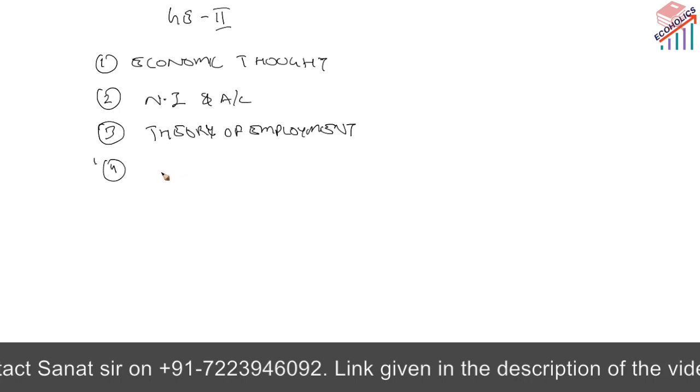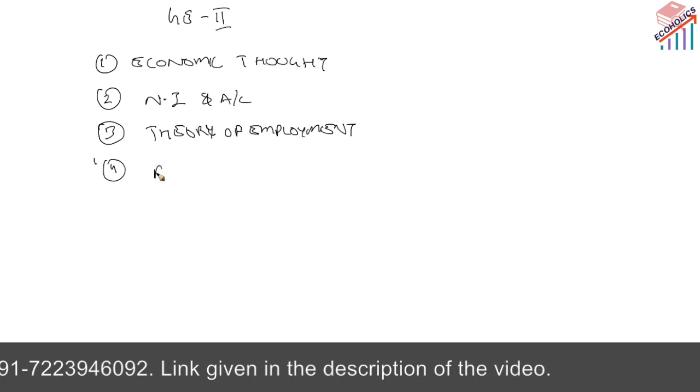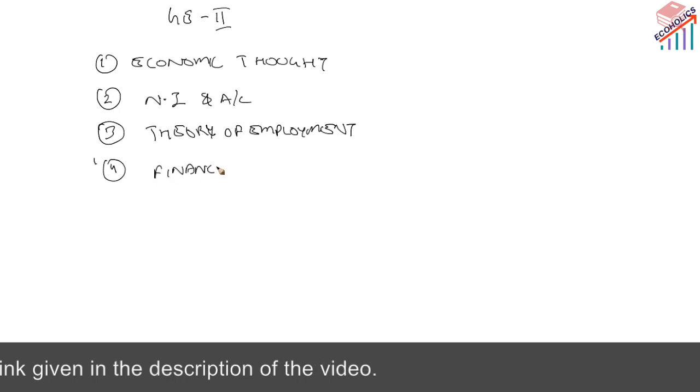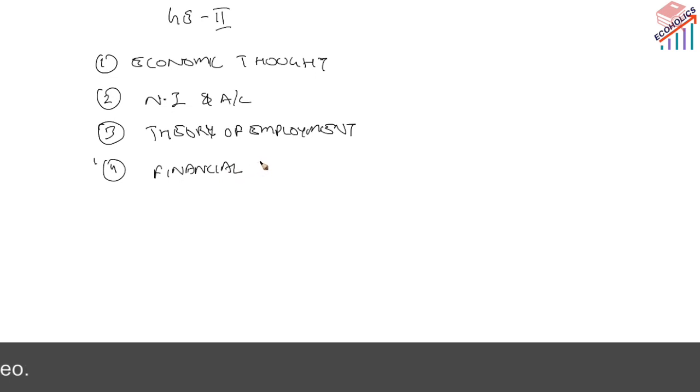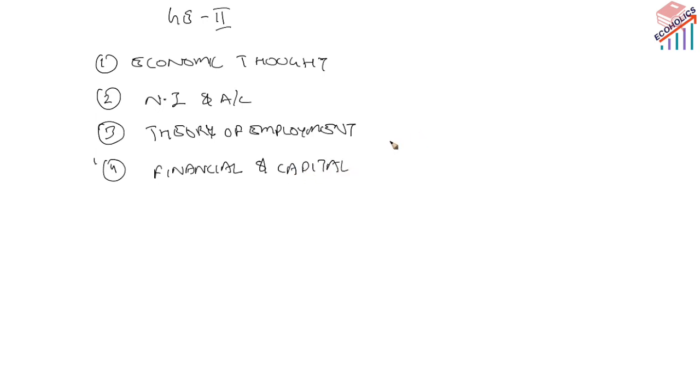Under the fourth one, we have financial and capital markets. Under this, we have the stock market, other types of markets like the gilt market, insurance, banking, and equity markets. We also have the role of derivatives, futures, and options, and primary and secondary markets and their efficiency. Another vital topic.